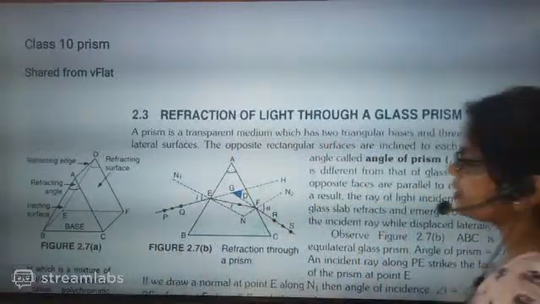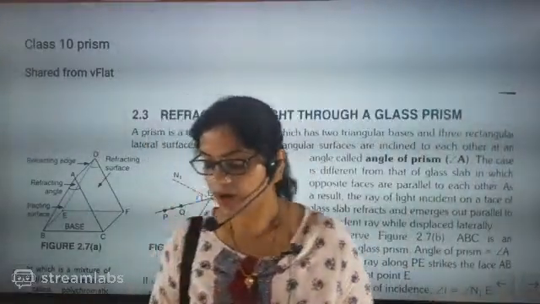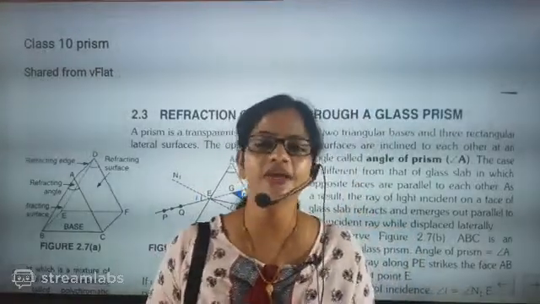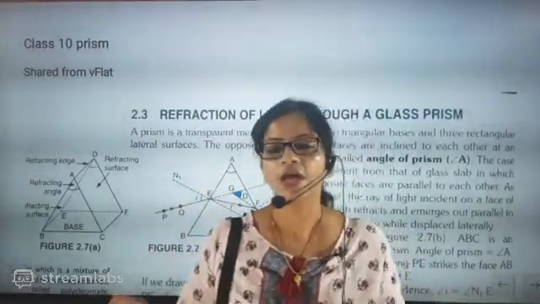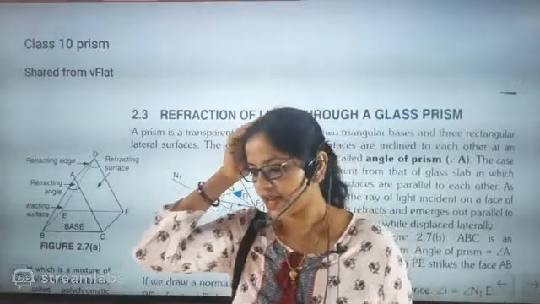So listen, CBSE, this part is very, very important. Human eye and colorful world. Everyone, more than interaction today.